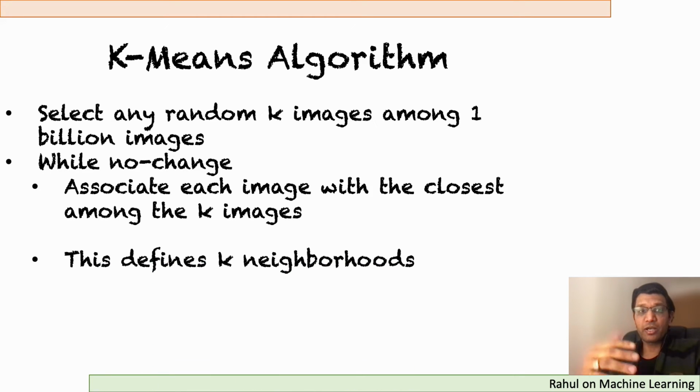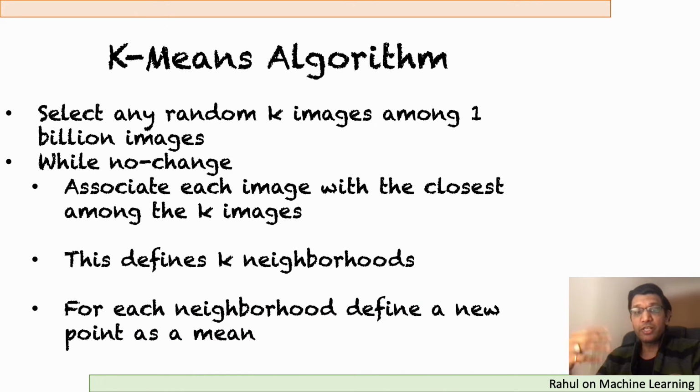Now once we define this neighborhood, what actually happens is that within each neighborhood we can have a different mean point. So whatever we assumed as our current k point might change because of the association, with the changing definition of neighborhood. So we keep on repeating this step again.